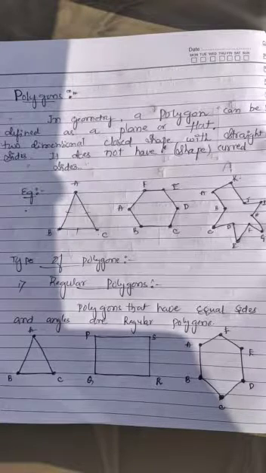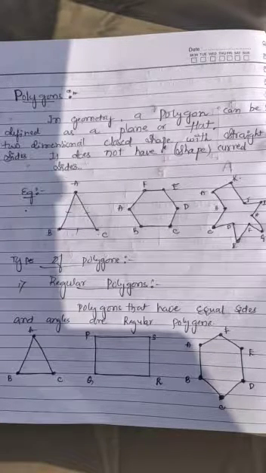In geometry, a polygon can be defined as a plane. A polygon is a closed plane figure with straight sides, two-dimensional. That means it has both length and breadth. So that is a two-dimensional closed shape with straight sides. It does not have curved sides, right? That is a polygon, right?